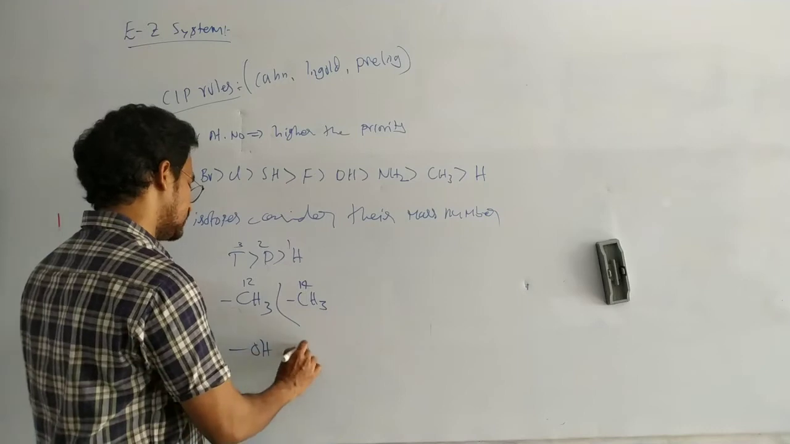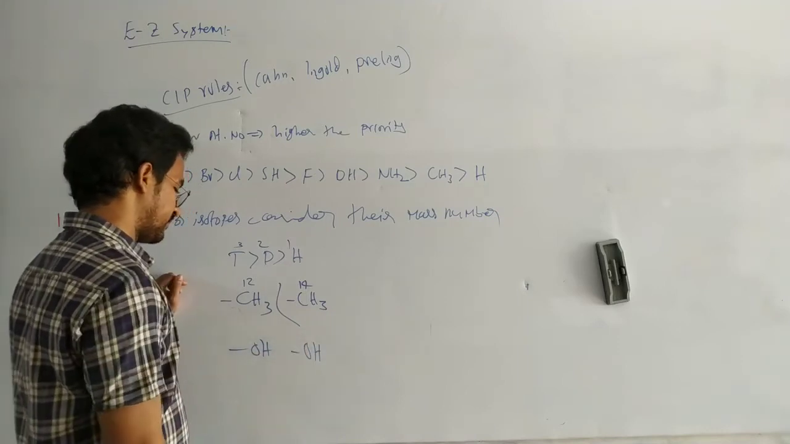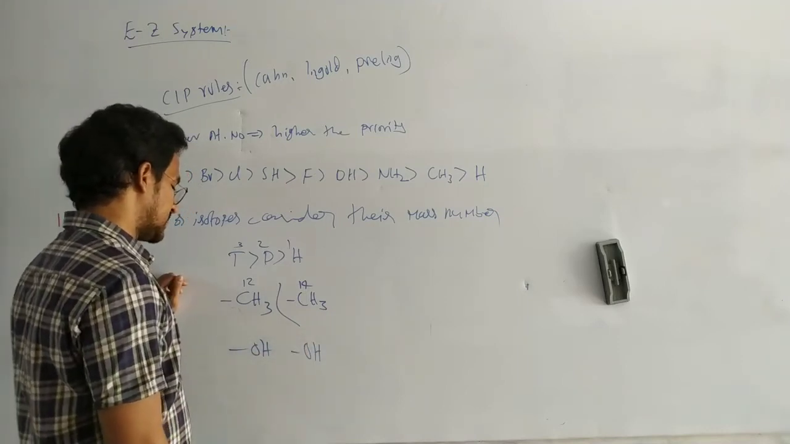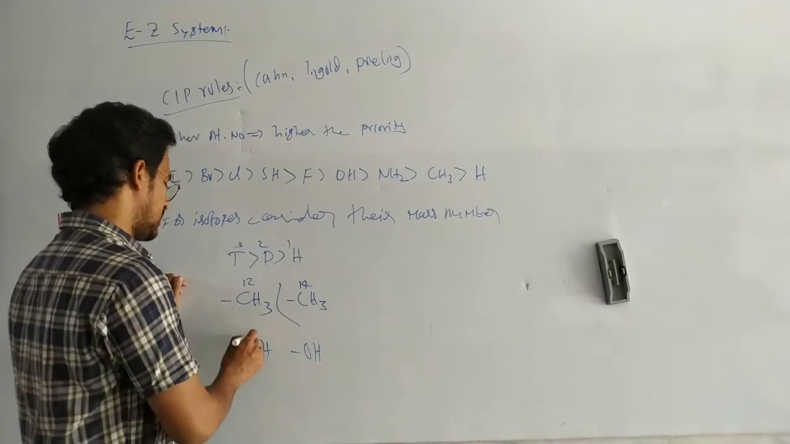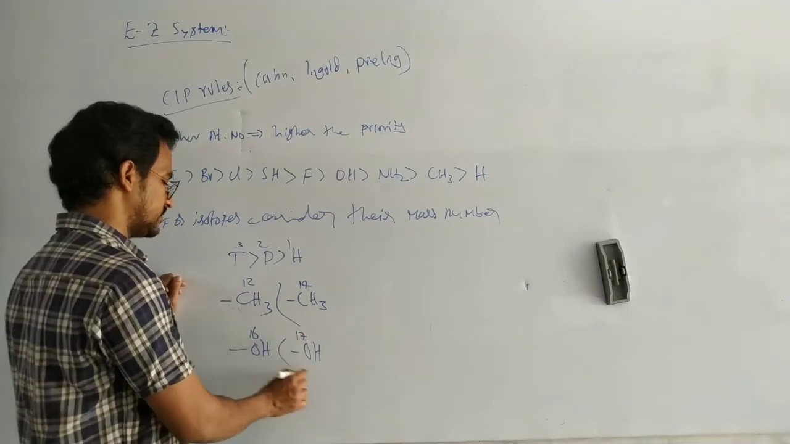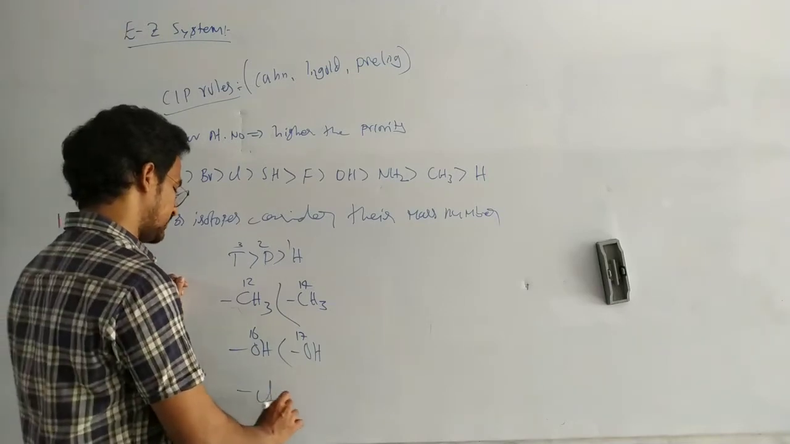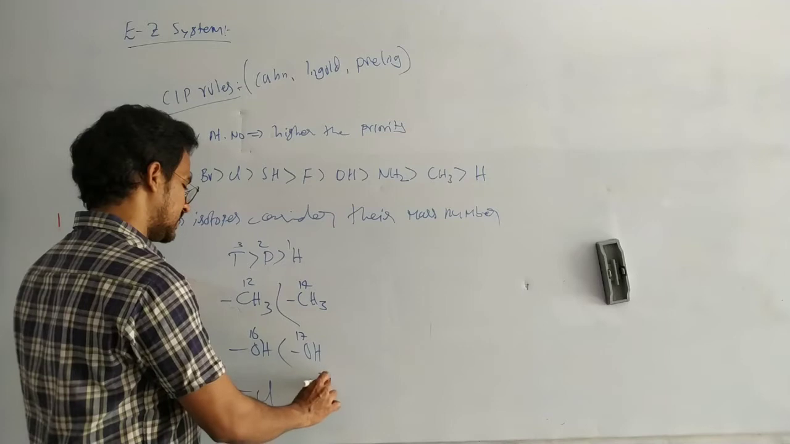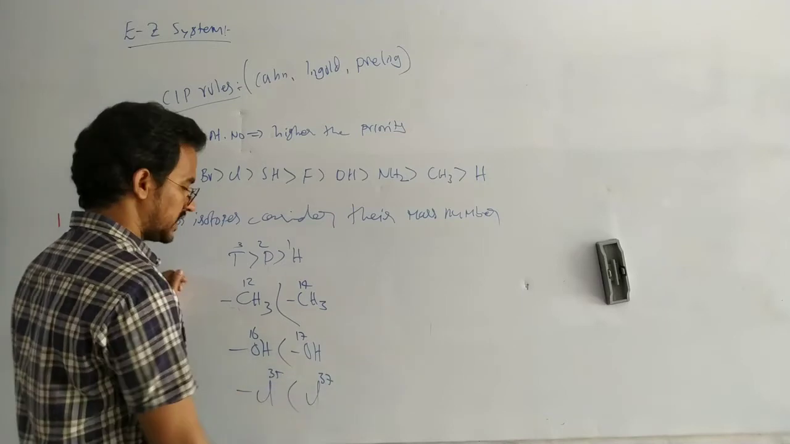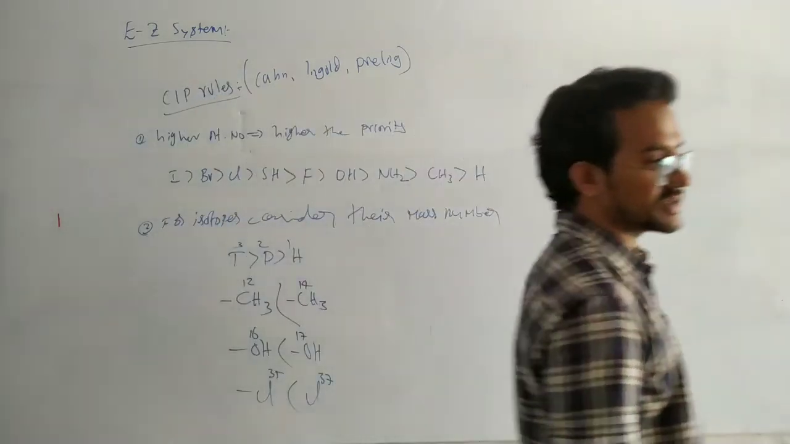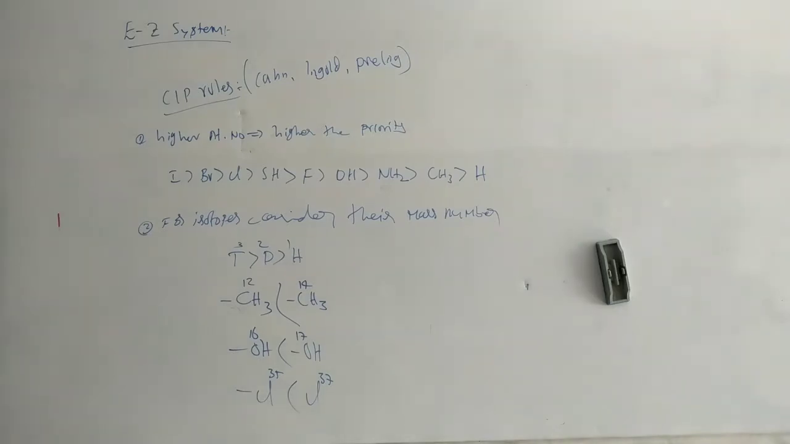Next OH, here OH. Here in this case oxygen may be 16 or 17. So chlorine, here 37, here 35. 37 has a higher mass number, so that has a high priority. So that is based on the isotope, the mass number.